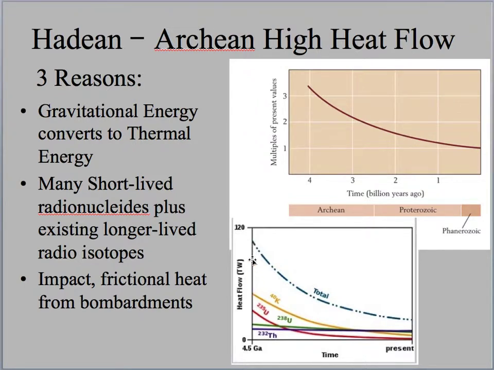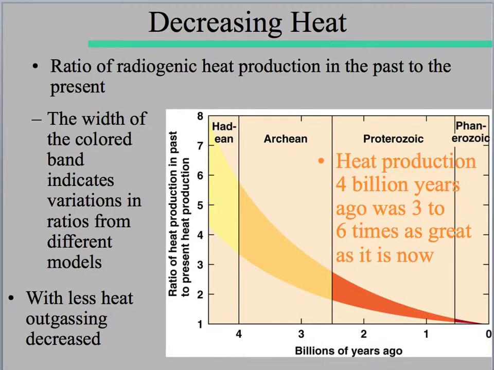So in other words, this extra heat here is either from that gravitational thermal energy or these short-lived radionuclides. And also remember, all these meteorites and planetesimals were hitting Earth, so that frictional energy contributed to the high heat flow as well. So 3 to 6 times more heat during this Archaean Hadean time. Heat production 4 billion years ago was 3 to 6 times greater than today.